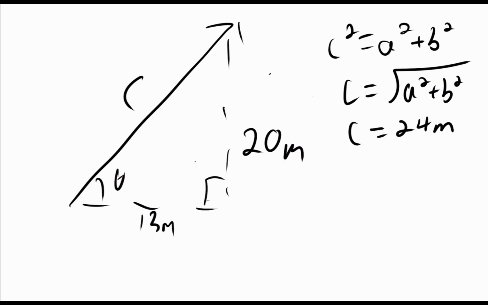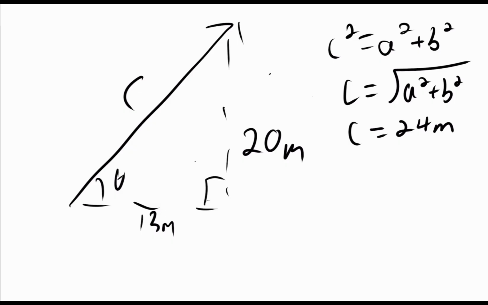Now, what about for this angle? Luckily, with trig, every trig function can be represented as the quotient of two sides. So if we're looking for this angle, and we have any two sides of the triangle, we can find that angle. We just need to know what trig function we have to use. So if we look from this angle, we have the opposite side and the adjacent side.